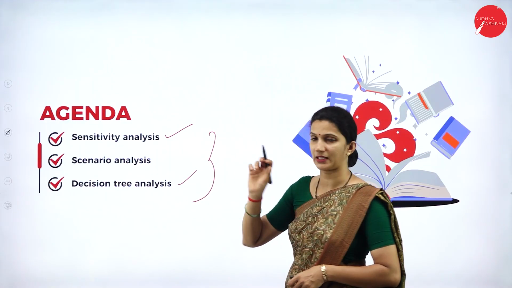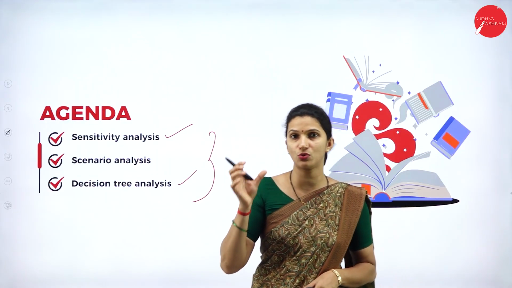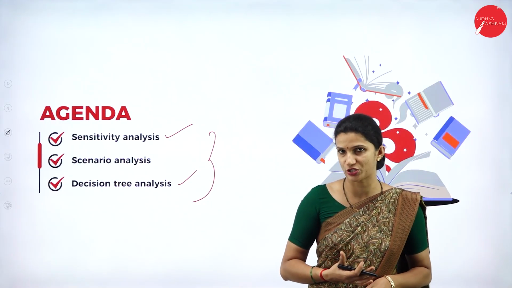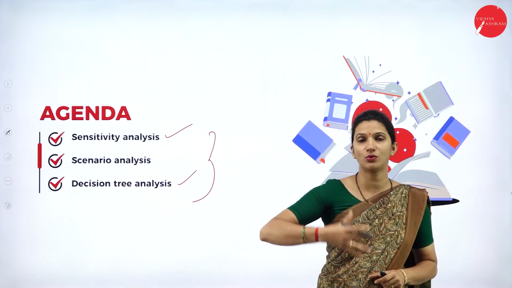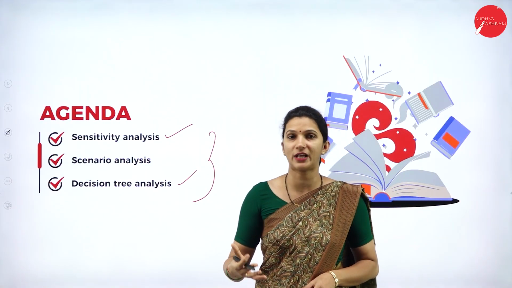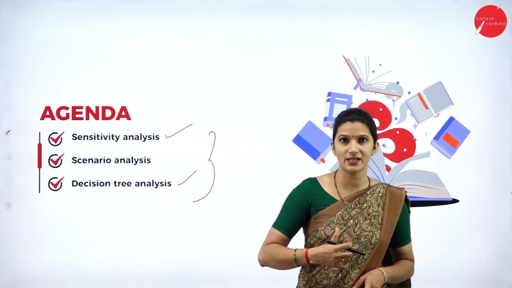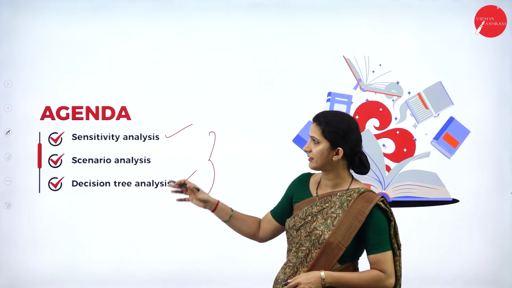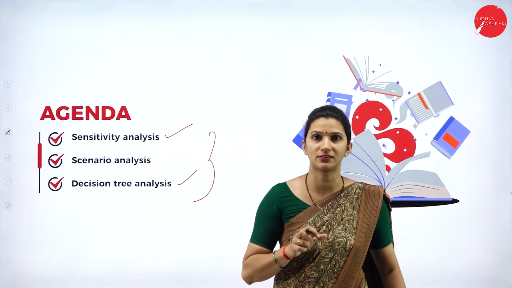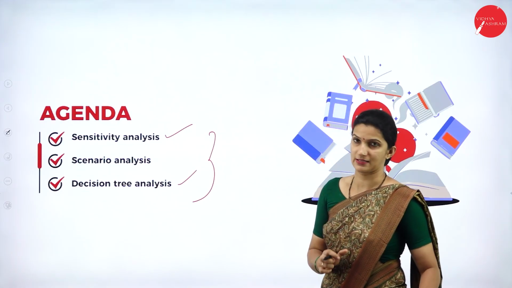These three techniques are used to evaluate any capital or investment project, to find out how the effect of one variable will impact the profitability or the NPV of that project.